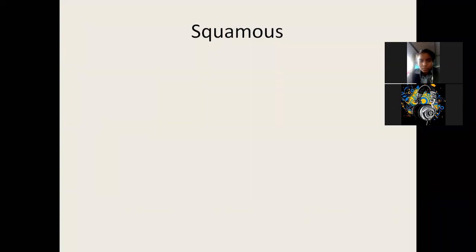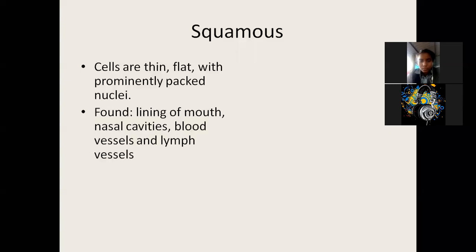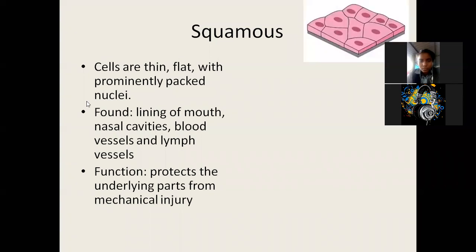The first one is squamous. Okay. Squamous, the cells are thin, flat, with packed nuclei, meaning they're very close to each other because there should be no gap so that no germ or bacteria enters. Next, found in the lining of mouth, nasal cavity, nose. Nasal cavity means nose, blood vessels, and lymph vessels. They are found there. Now, the lining of mouth, nasal cavity, the function is what? To protect the underlying part from mechanical injury. So this you can see in the picture. It is squamous. It is a single layer.